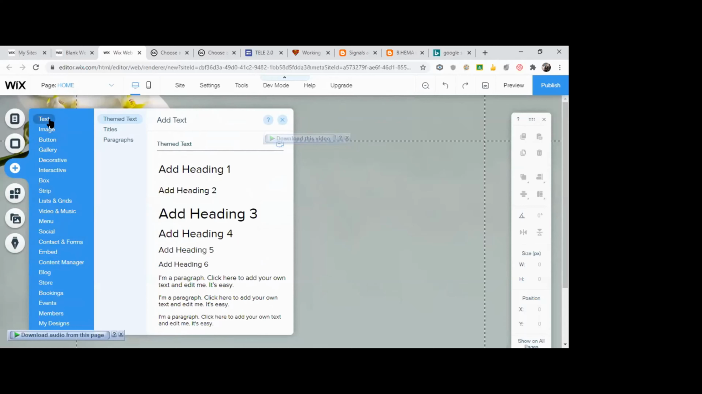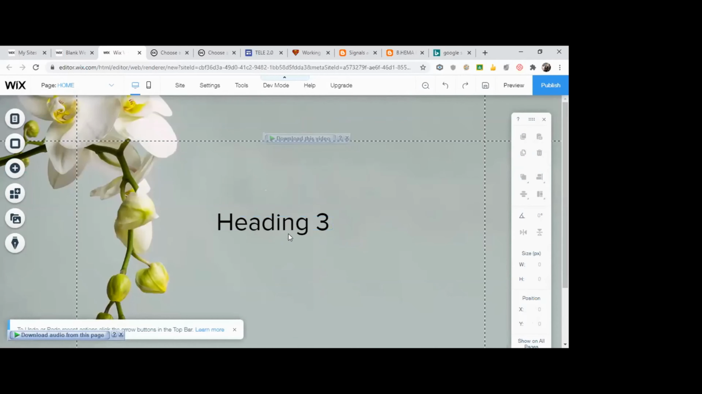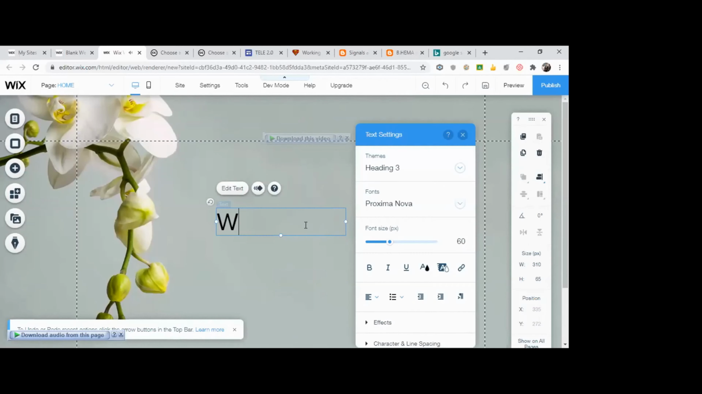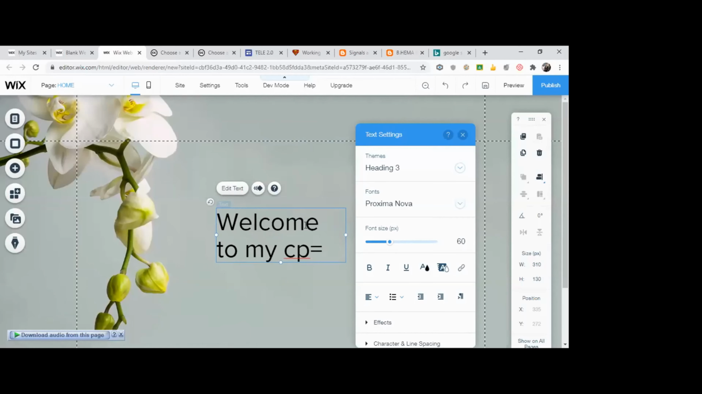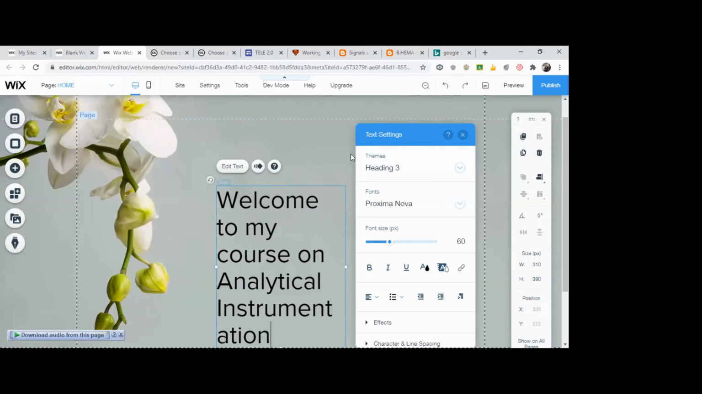Okay, for the home page, I'm going to just put a heading. I just click on add heading 3. Okay, so I've got 2 things actually. I just delete the other one. This is a course actually. Welcome to my course. Welcome to my course on say analytical instrumentation. Okay, I just typed in.